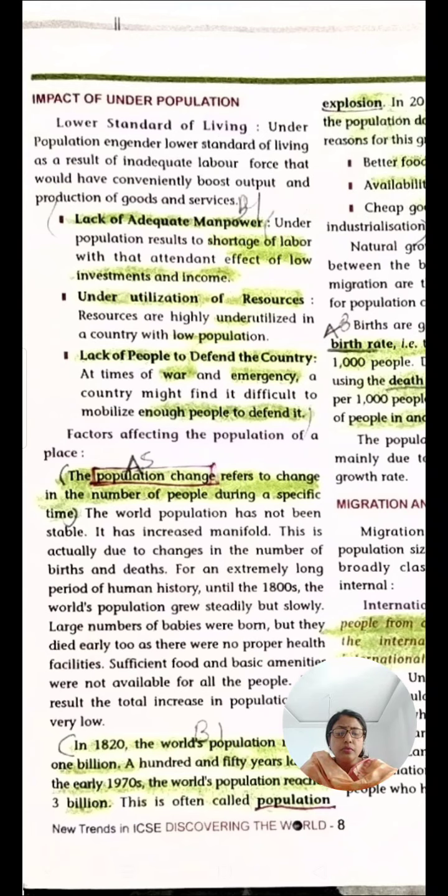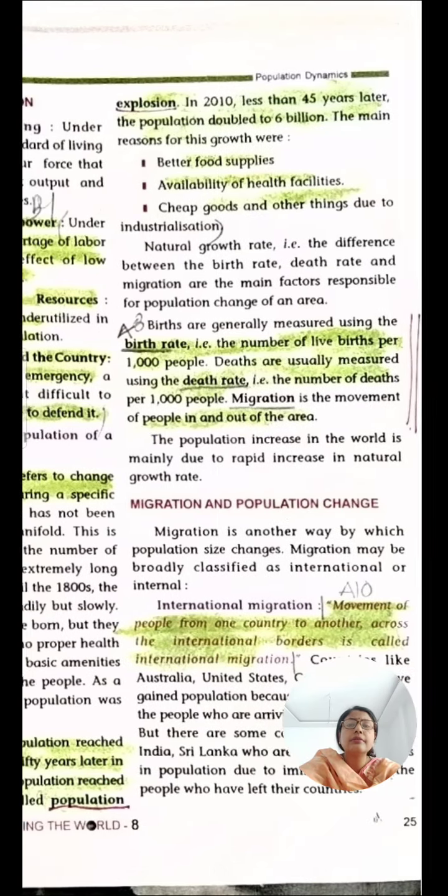In 2010, less than 45 years later, the population doubled to 6 billion. Within a span of 45 years, it had doubled from 3 billion to 6 billion.